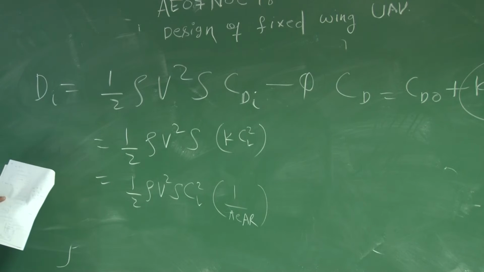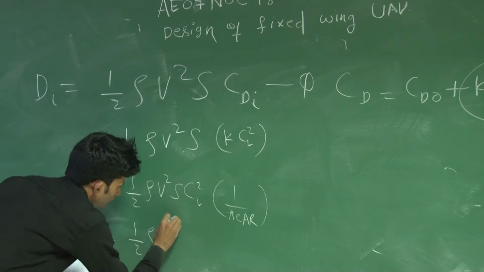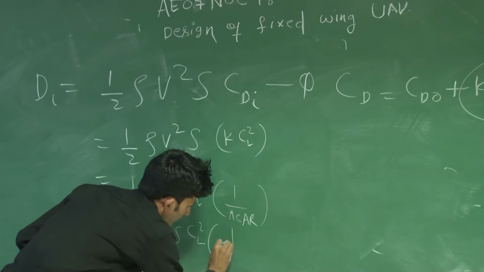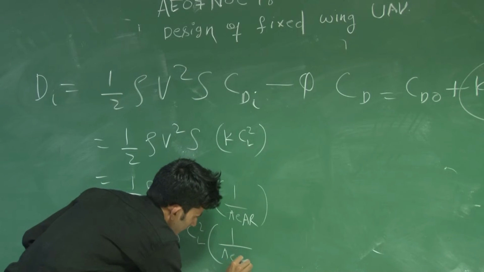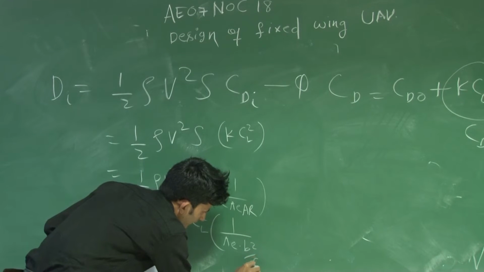So half rho V square S CL square 1 upon pi E, where aspect ratio is B square by S.